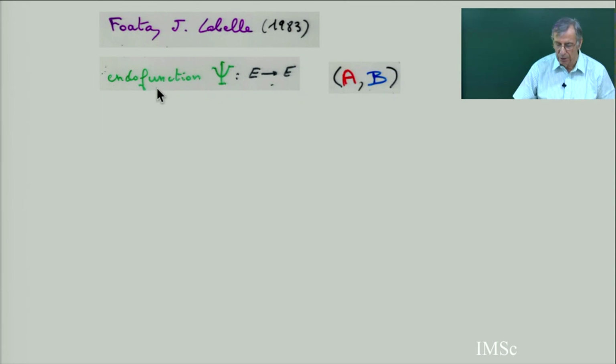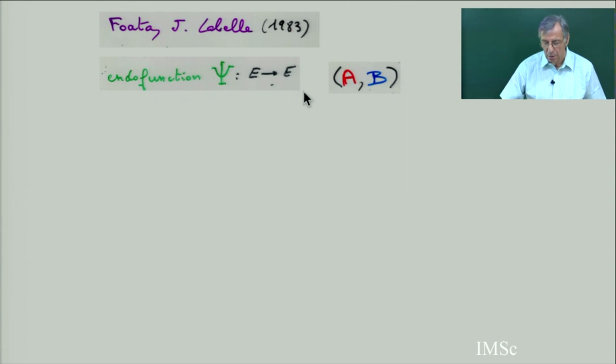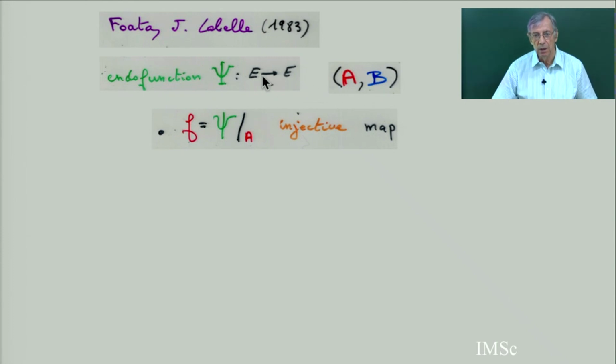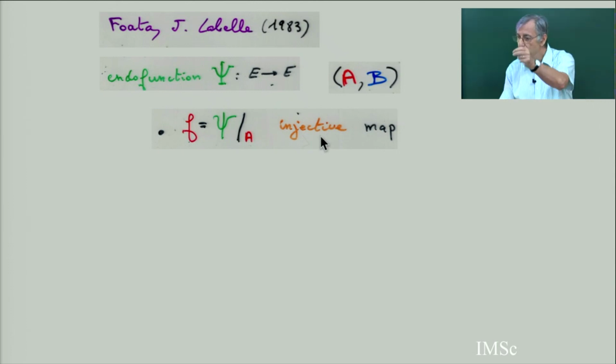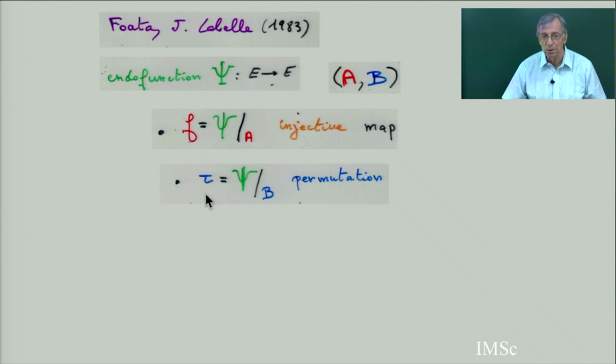And so a Meixner configuration is an endofunction from E to E, where E is A union B, and AB is an ordered partition, so A and B are disjoint. I can define this like this, or I can define it in a different way, such that the restriction to A is an injective map, the same as for Laguerre. But for Laguerre, you have the blue points, and on the blue points, this was the ending of the chain. There was no structure, nothing. Now I'm going to put a structure on the blue points. So the restriction of the endofunction to B is a permutation.